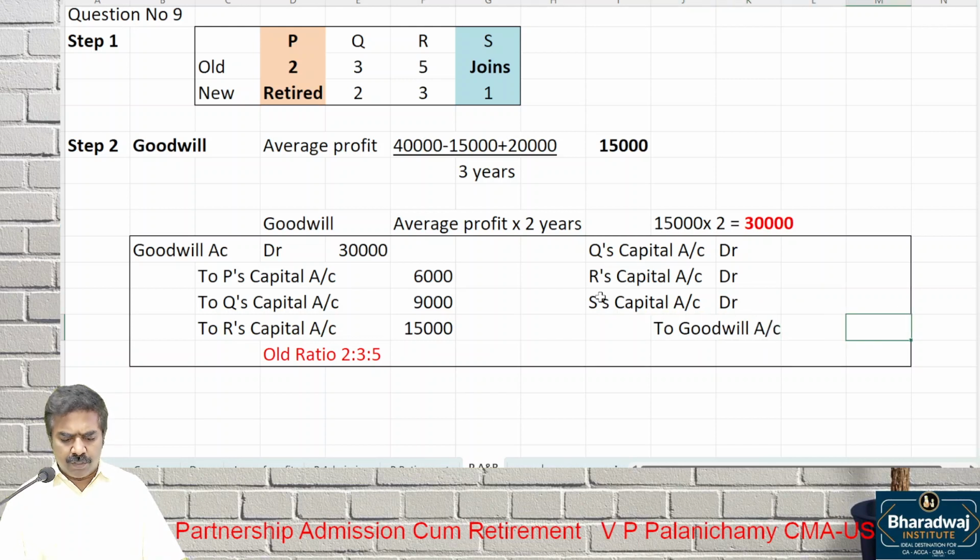Write off this in the new ratio. What is the new ratio? 2 is to 3 is to 1. So 30,000 into 2 by 6, 30,000 into 3 by 6, 30,000 into 1 by 6.